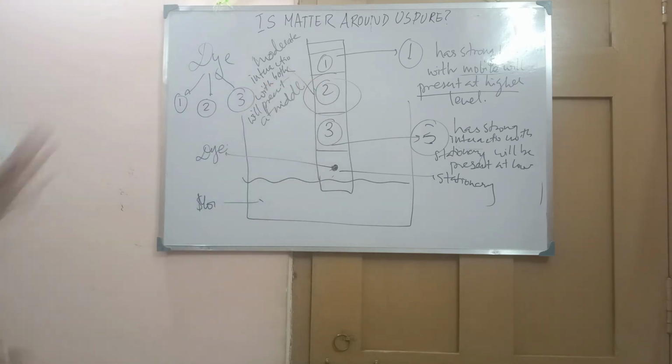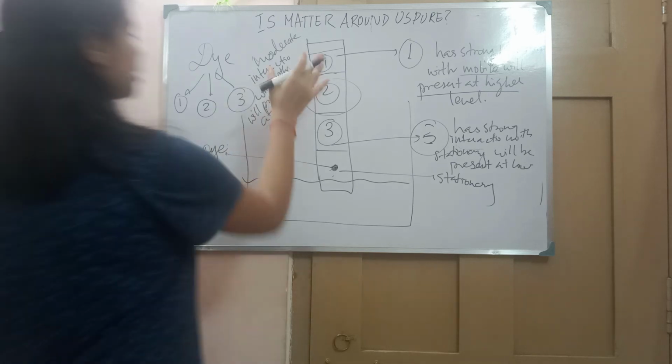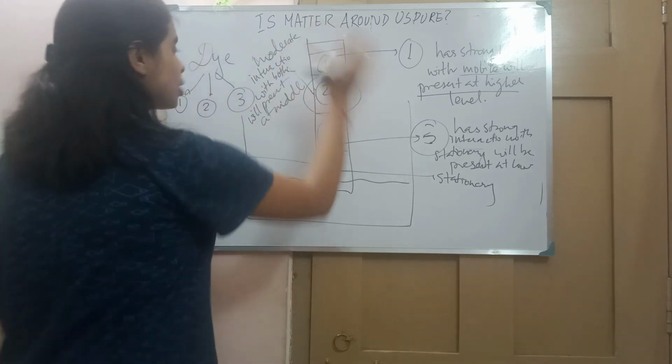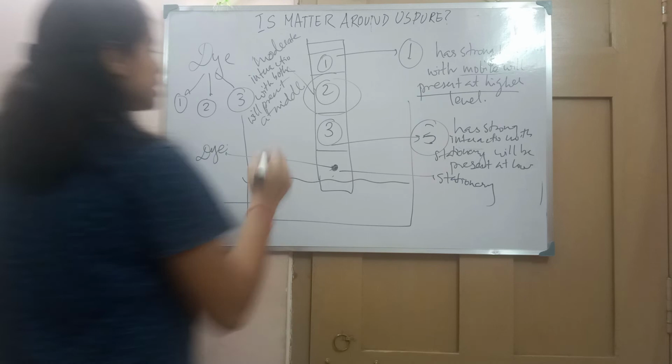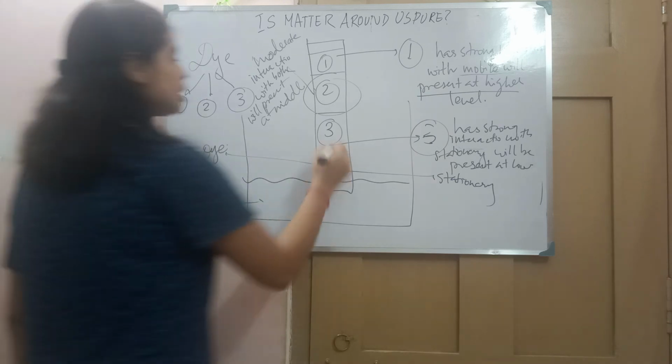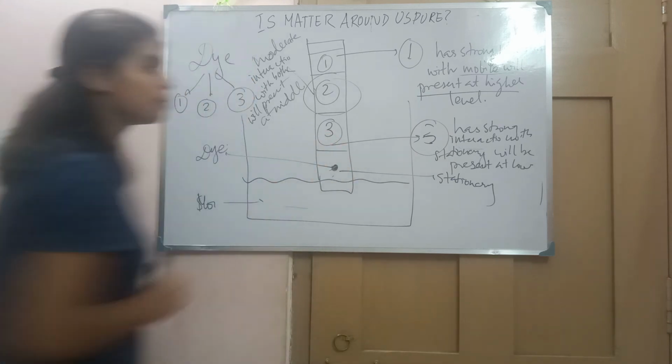So this is what actually happens in chromatography, that how these components are separated depending upon the interaction of the constituents with the stationary phase and the mobile phase.